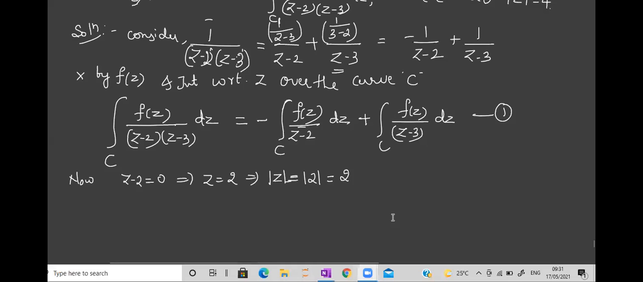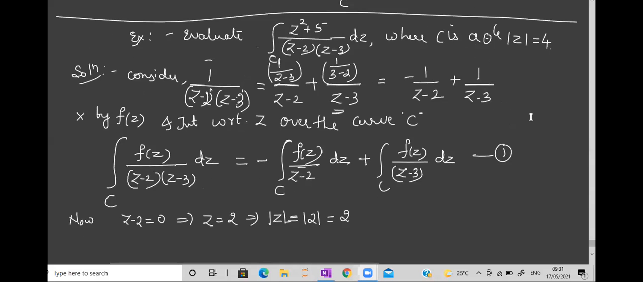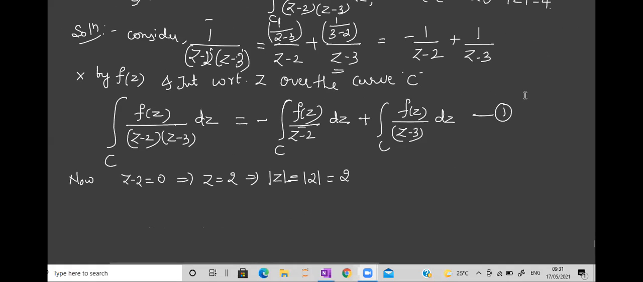Now you compare this 2 with the given quantity 4. See how the given curve is: mod z is equal to 4. Tell me, what is the relation between 2 and 4? 2 is less than 4. So whenever you apply it, if you get the quantity less, that means it is inside. Got it? If you get it as greater, you have to say that it is outside.